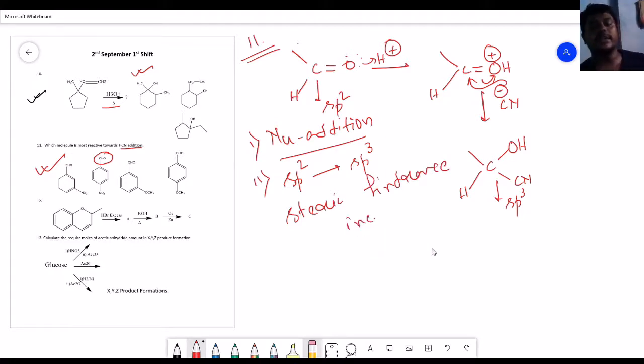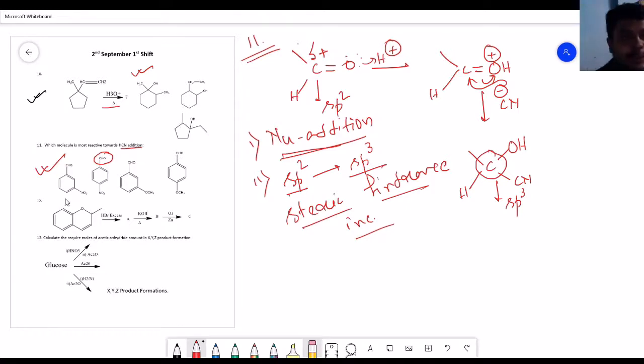So you have to remember two things here. This is nucleophilic addition, for which you need an electrophilic carbon center, and the second thing is after conversion from sp2 to sp3 the steric hindrance around the central carbon is going to be increased, which makes the system a little bit unstable. Okay, now look at this point.